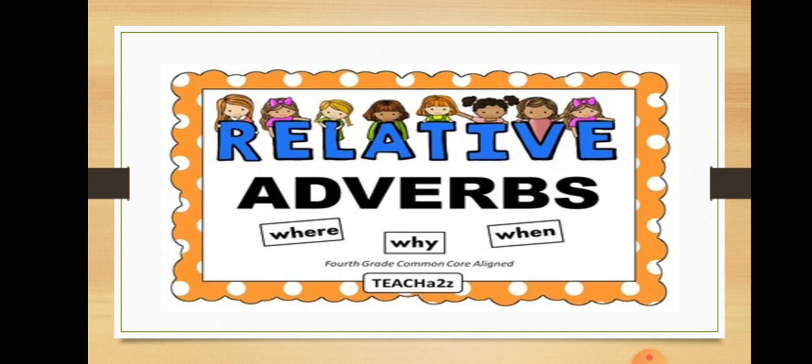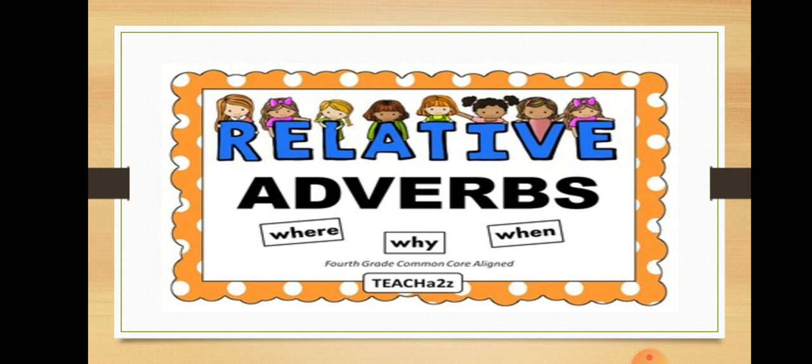Besides those 5 relative pronouns which we have discussed earlier, we have 3 relative adverbs, common relative adverbs that relative clauses or adjective clauses usually start with. They are where, why, and when.